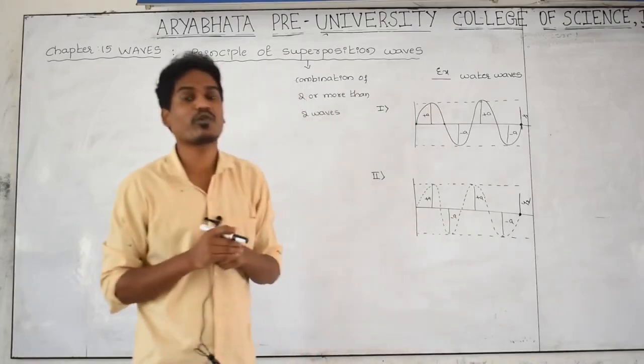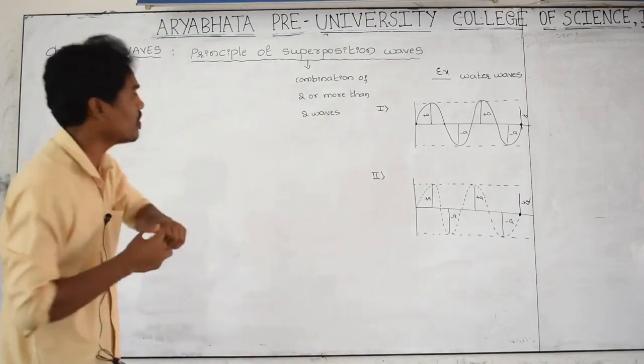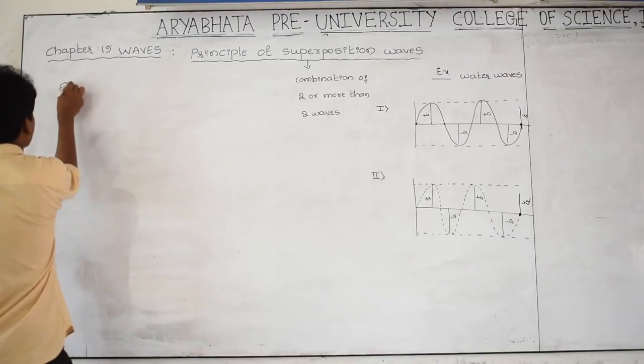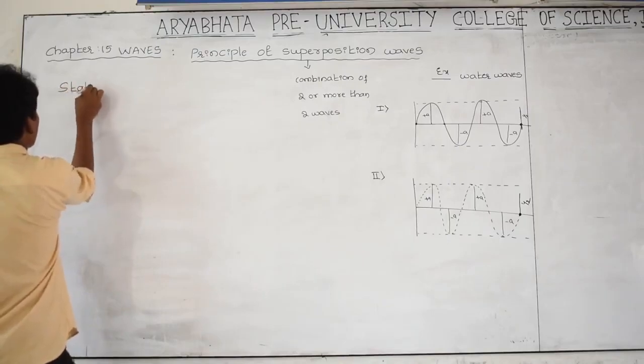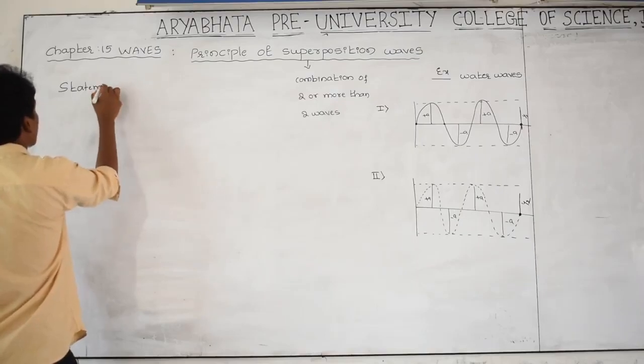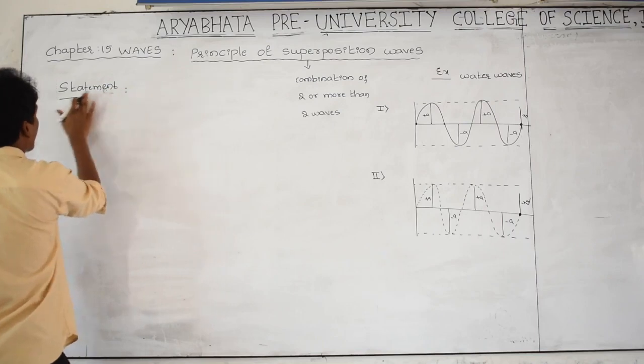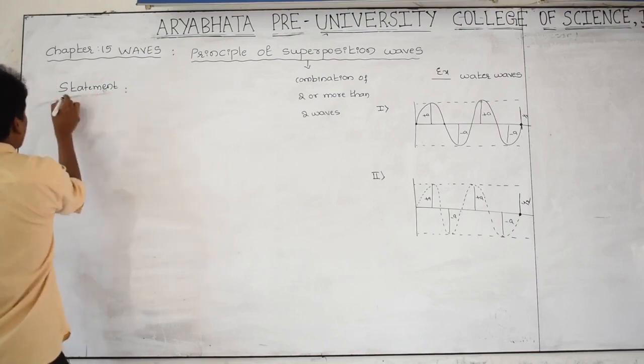That displacement we are going to call a resultant displacement. Before going to this one, first we can see the statement. What is the statement? Take the statement first.